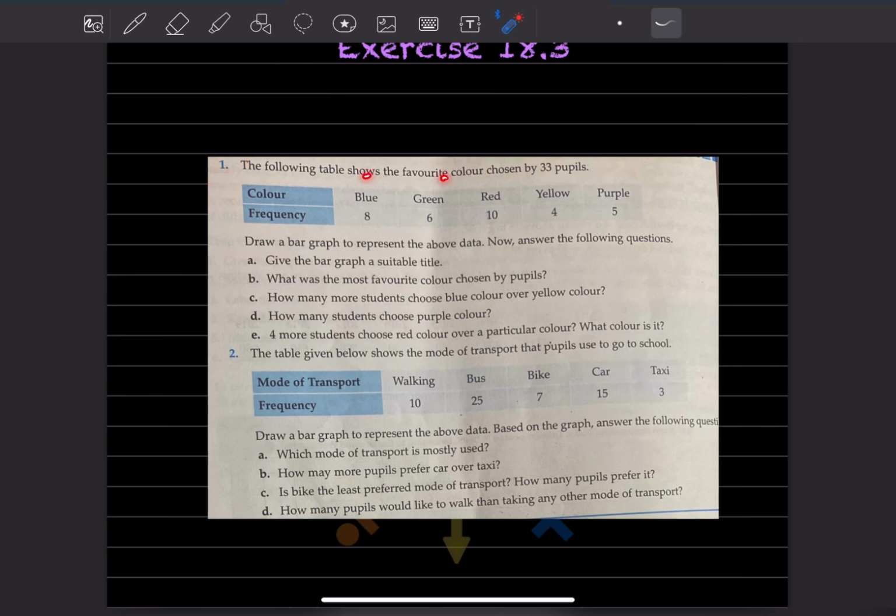The following table shows the favorite color chosen by 33 people. So this is the color and the frequency is given. We have to draw a bar graph to represent the above data. So this is the data given and you have to answer the questions. So first, what will you do? Based on this data, let us draw the bar graph.